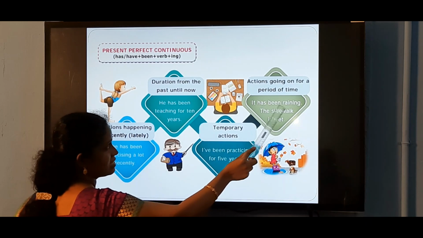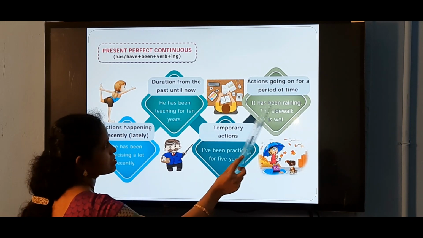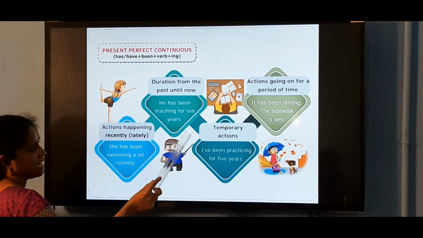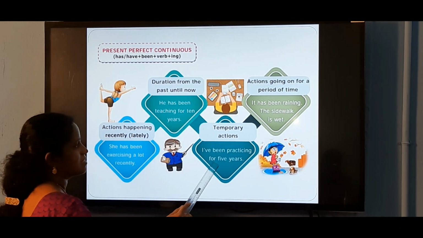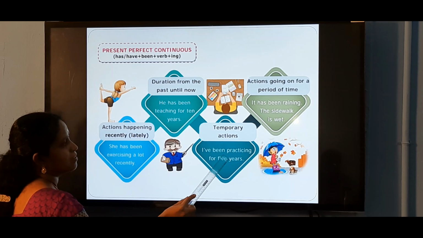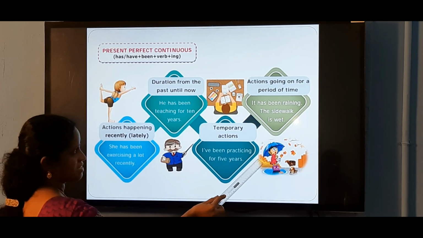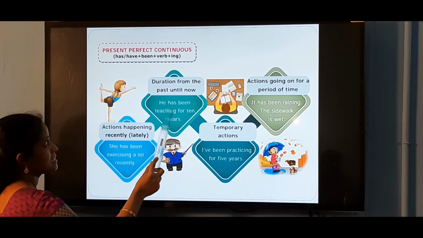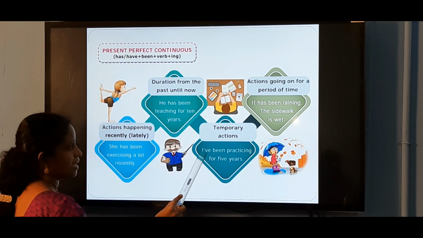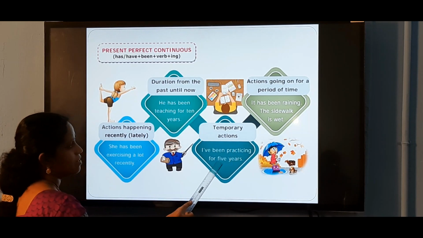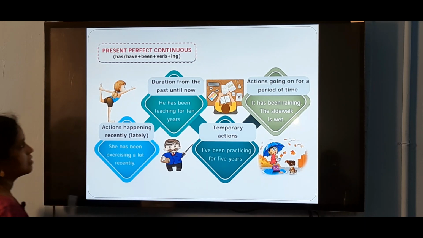It has been raining. The sidewalk is wet. For temporary action, I have been practicing for 5 years. He is practicing for 5 years. So it is a temporary action. So we use present perfect continuous tense. I have been practicing for 5 years.